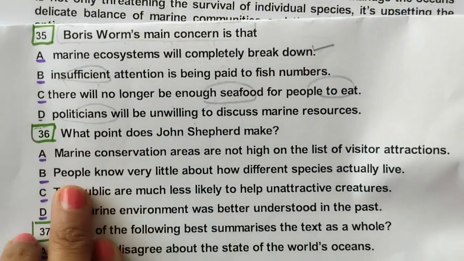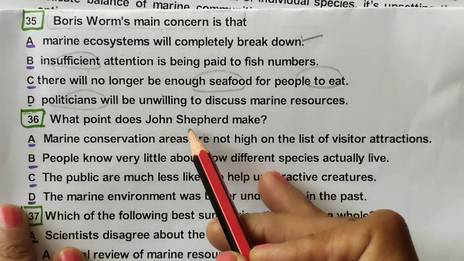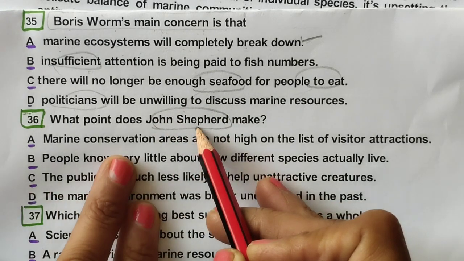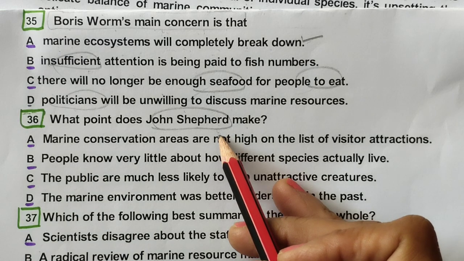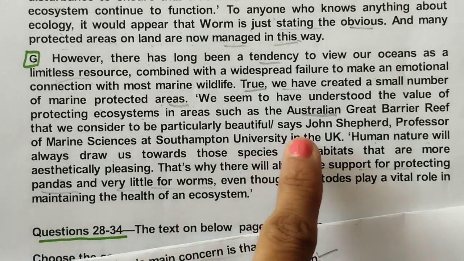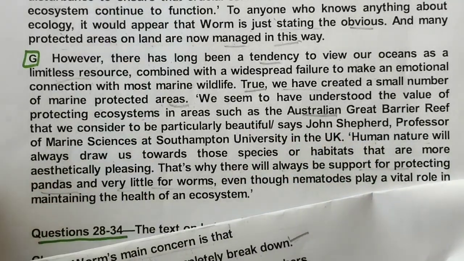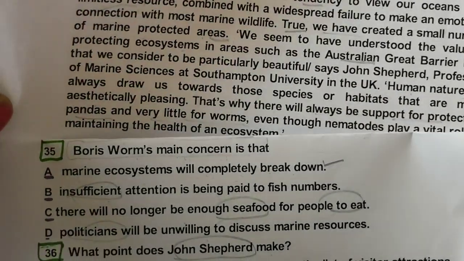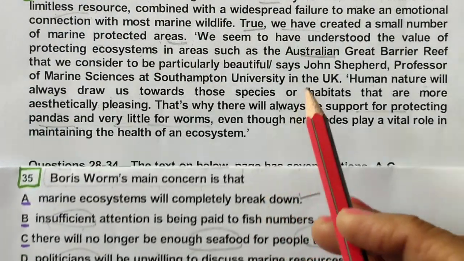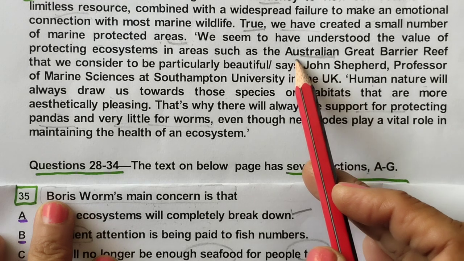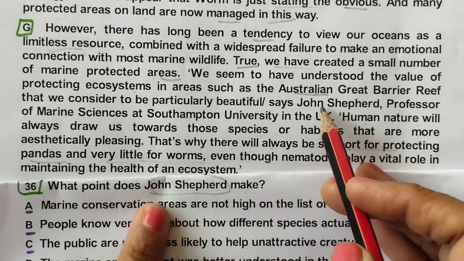Now question number 36. What point does John Shepherd make? Now we have to find this person's name. This was in the second last paragraph, I guess. This person's name is here. See this, John Shepherd. Now let's read what he is saying. Side by side, you also try to understand how I am doing it. So what he is saying, Australian. We are looking at question 36 and this person's name is here.